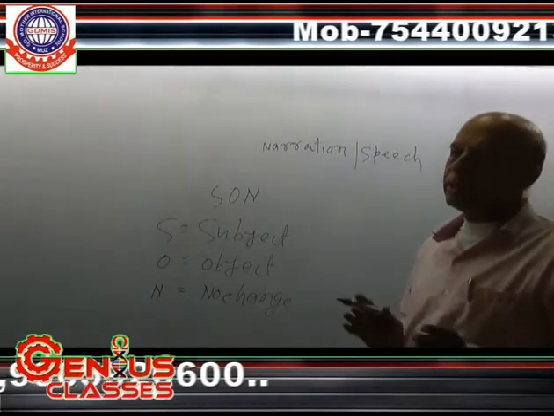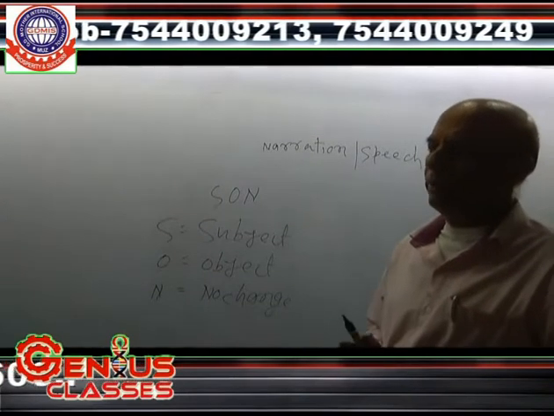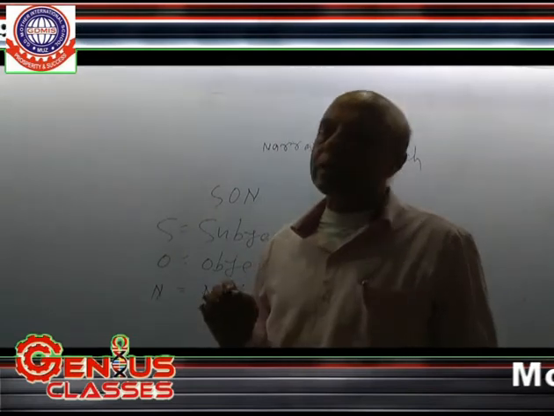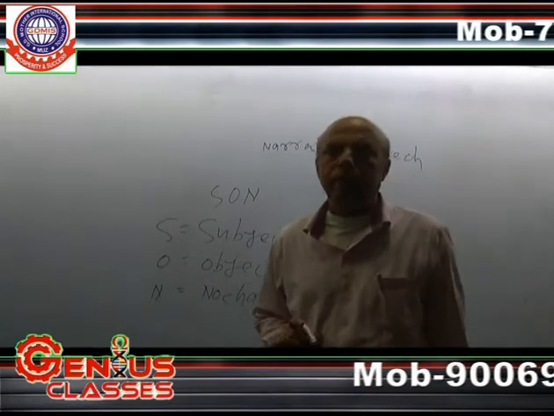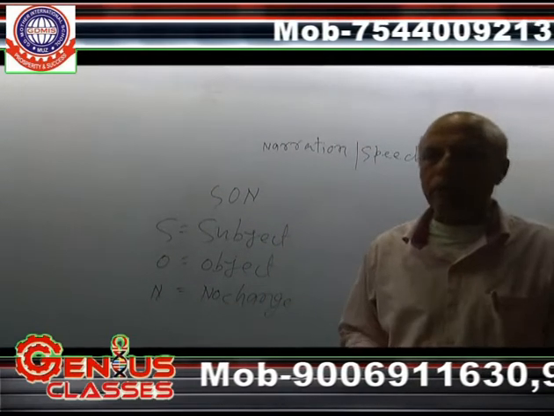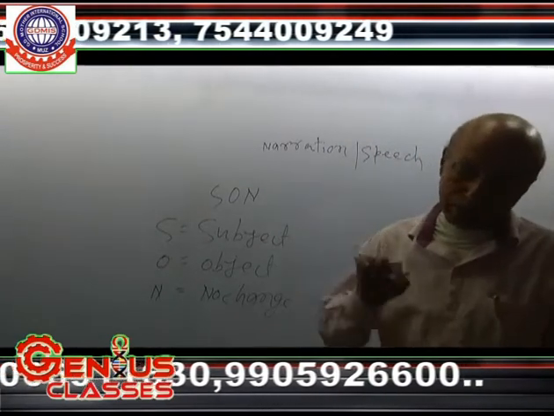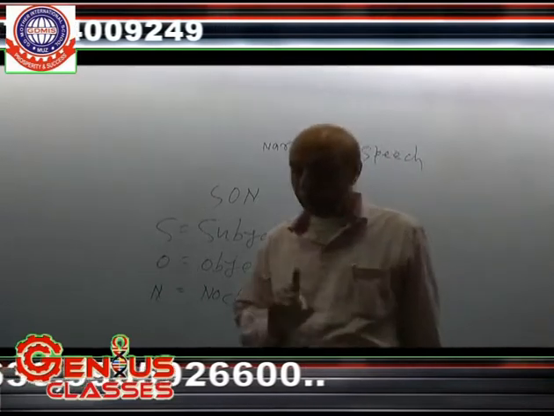Thereafter, we have to pay our mind. In course of changing from direct into indirect, inverted commas are omitted, and that conjunction is used to join the reporting verb and reported speech in the indirect narration.